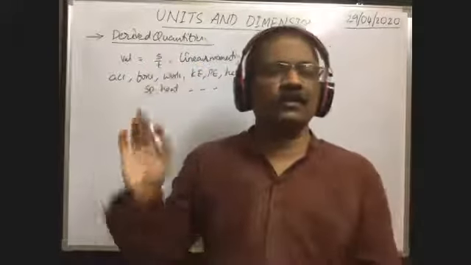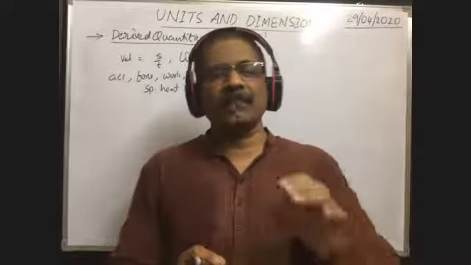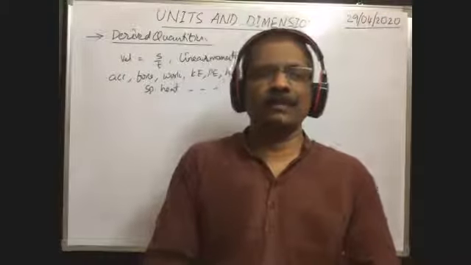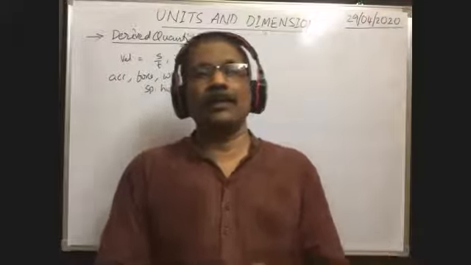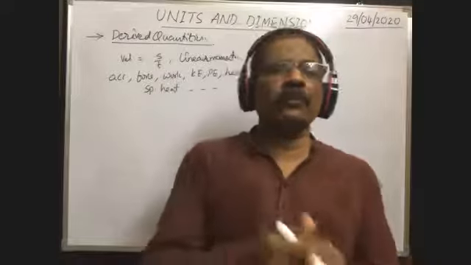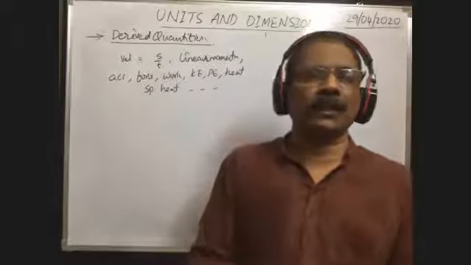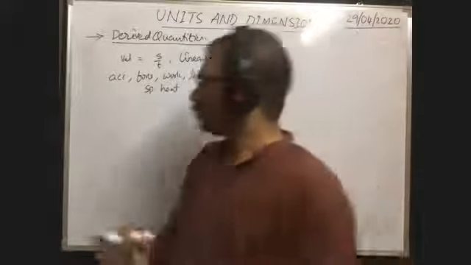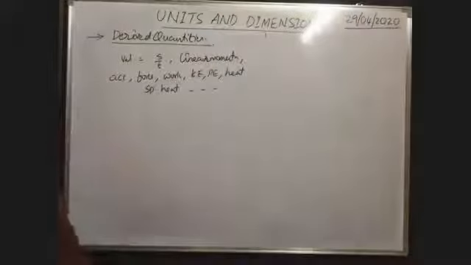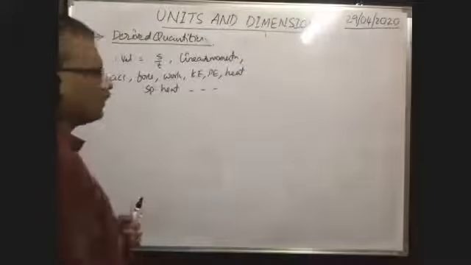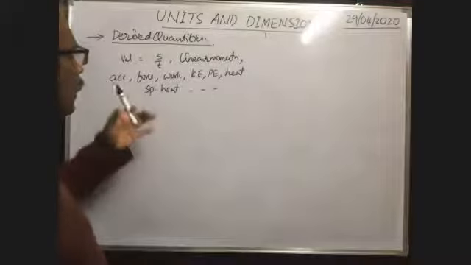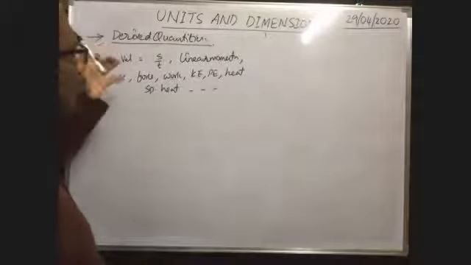The units of derived quantities are called derived units, or the units which can be derived from fundamental units. In this way there are a number of derived quantities. Already in your 10th, 9th, 7th, 6th and 5th standards, in all classes, you have heard of different derived quantities.